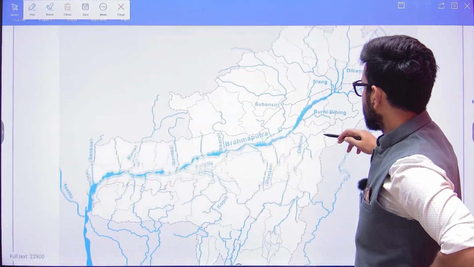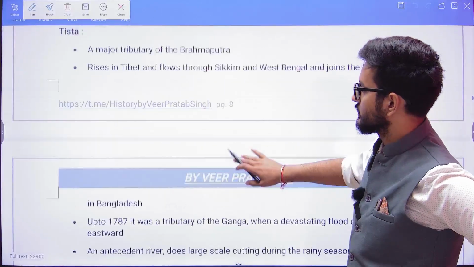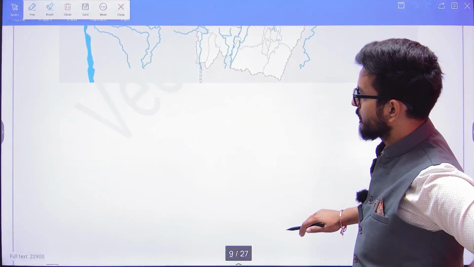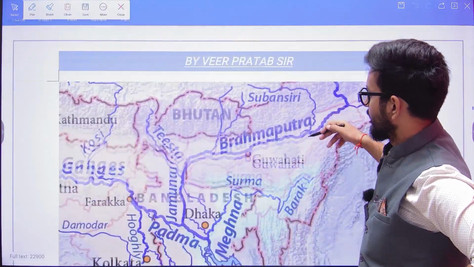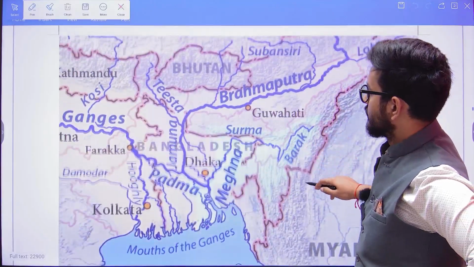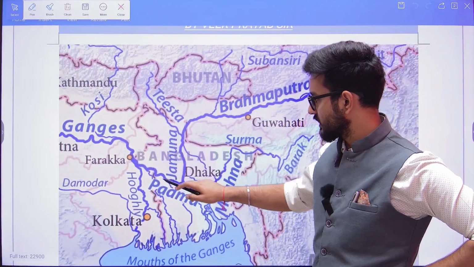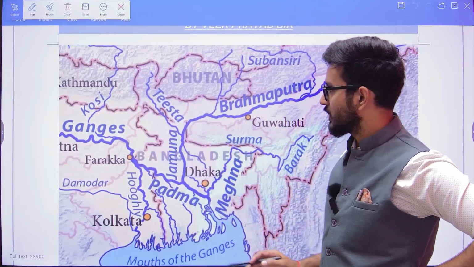So you see, the Brahmaputra, where does it originate? I'll just show you the information. Ganga is known as Padma in Bangladesh, and Brahmaputra, when it enters Bangladesh, is known as Jamuna.